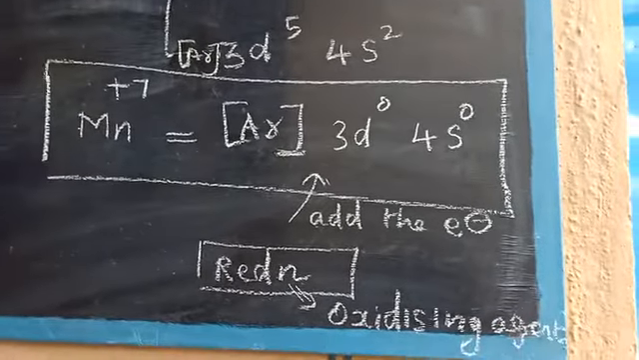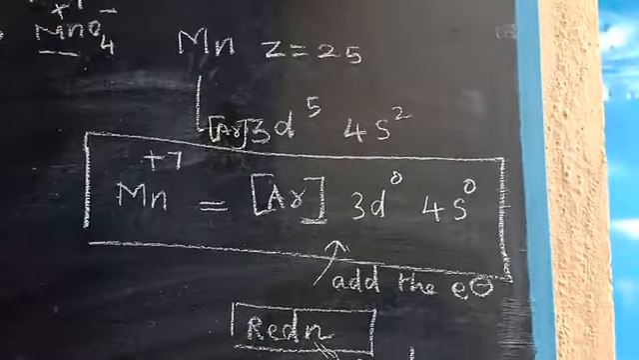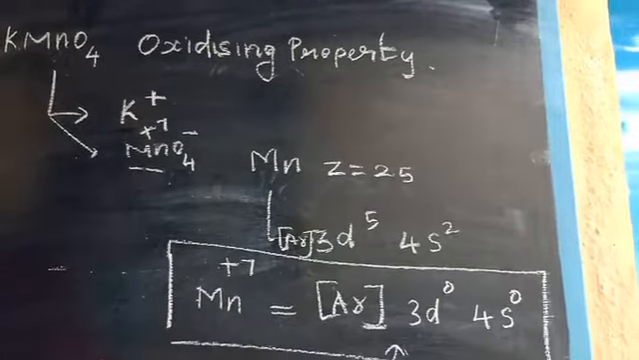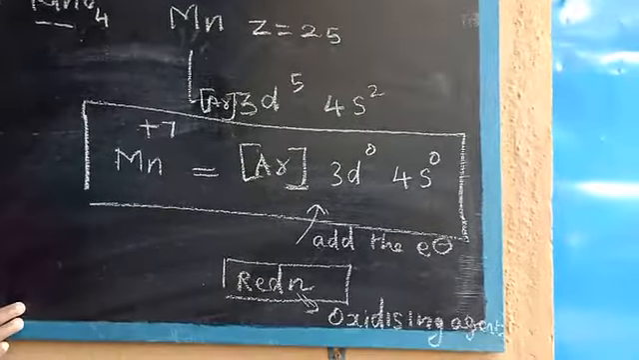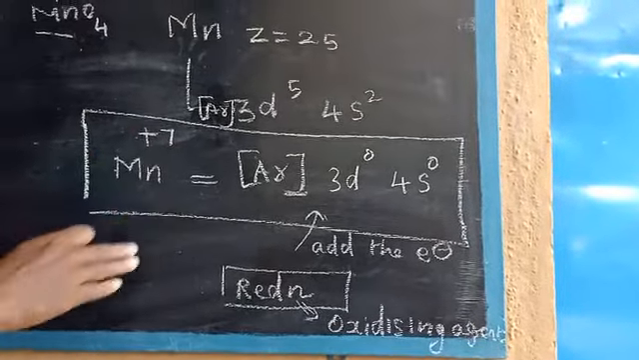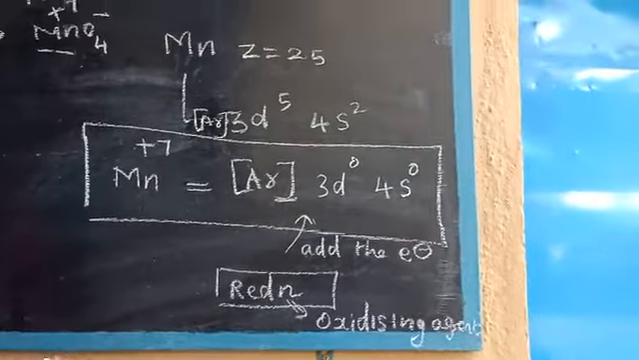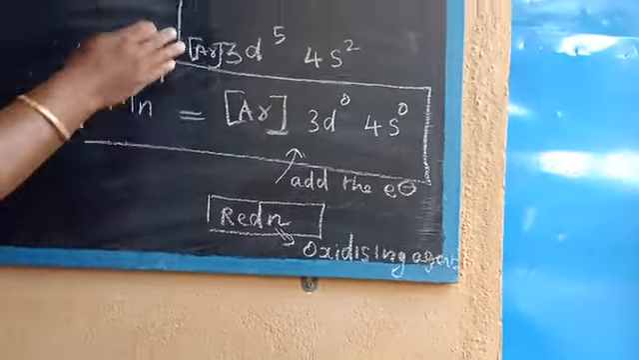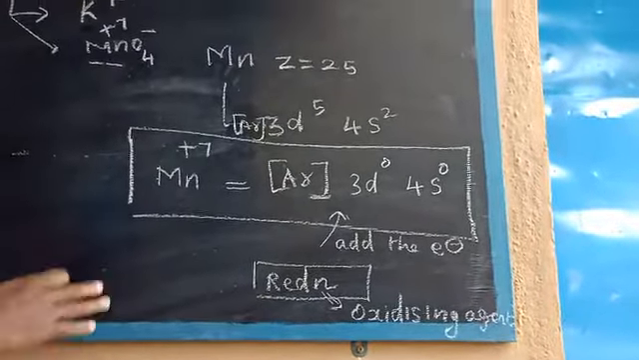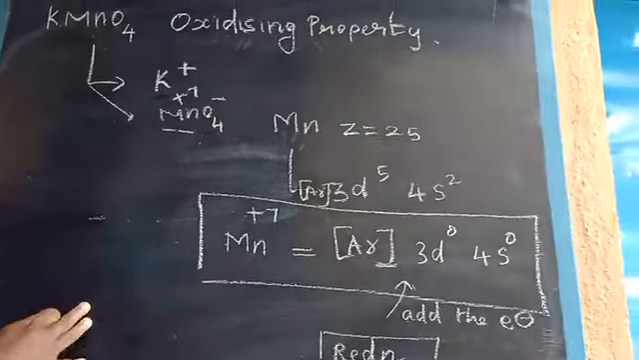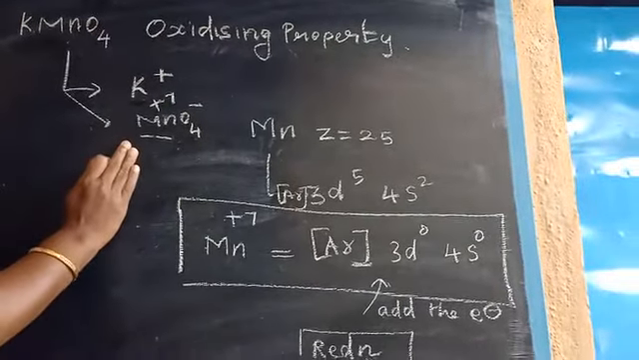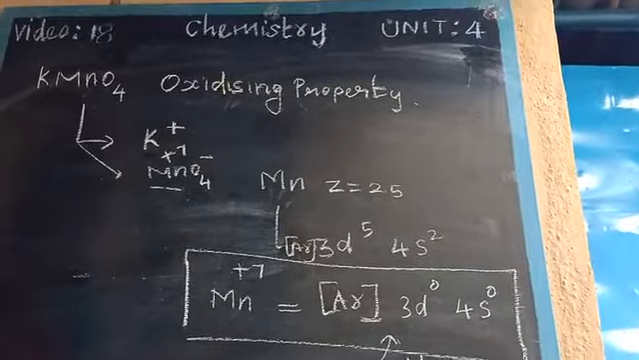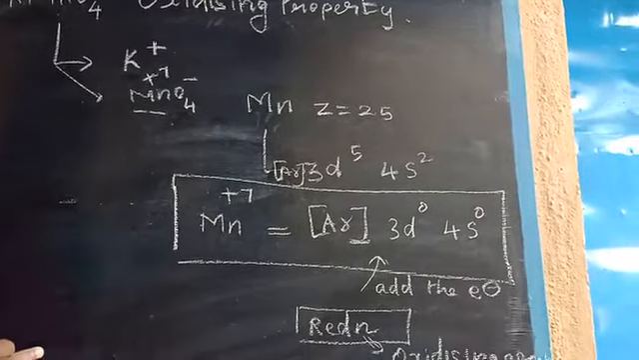Okay, so now see the topic KMnO4 oxidizing property. KMnO4 acts as a powerful oxidizing agent. So now you know the reason why we are saying this KMnO4 is an oxidizing agent. Now you know very clearly about this MnO4 minus. It acts as a powerful oxidizing agent, especially in different media.